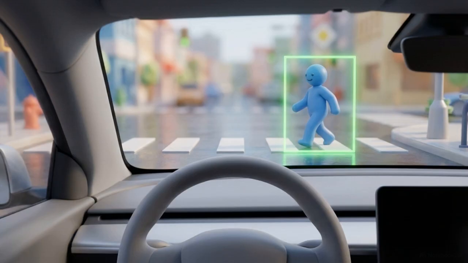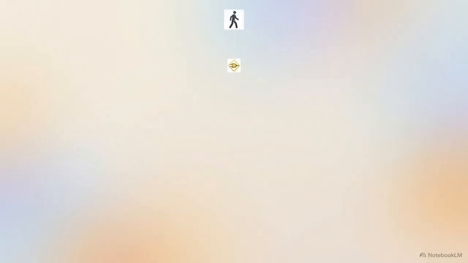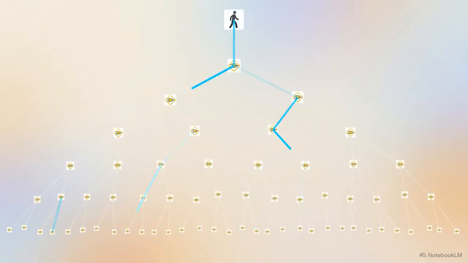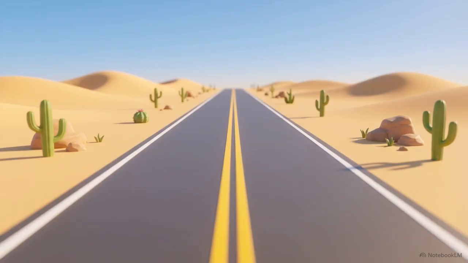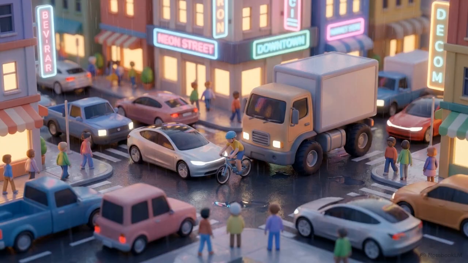The vehicle's cameras identify an object, like a stop sign or a pedestrian. Then the car's computer consults a library of explicit engineering rules to determine its physical reaction. If the object is a red octagon, then apply the brakes. That logic works well in highly controlled environments, but real-world driving is defined by chaos.